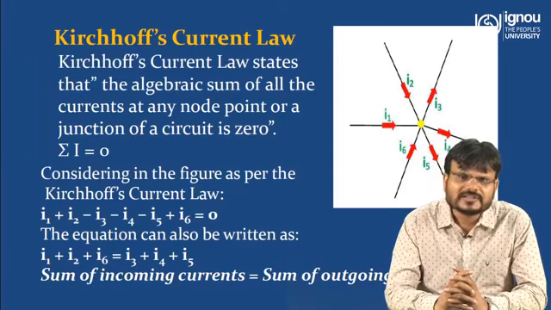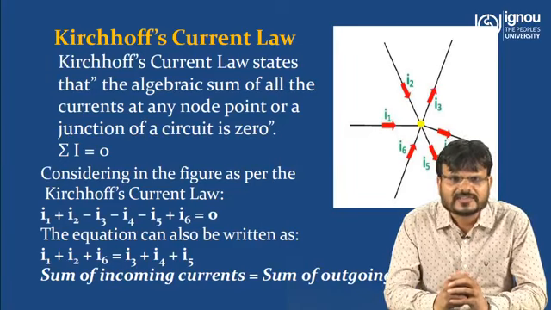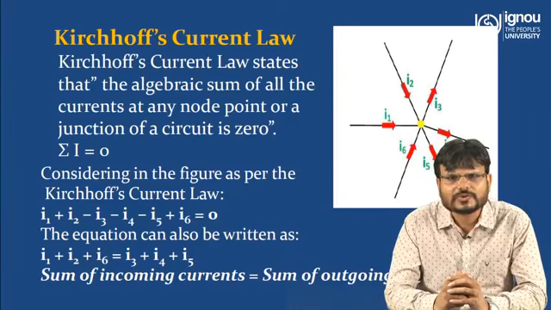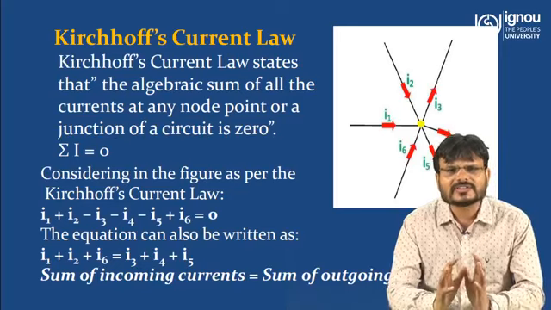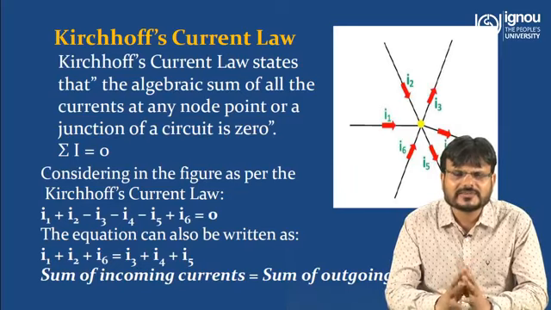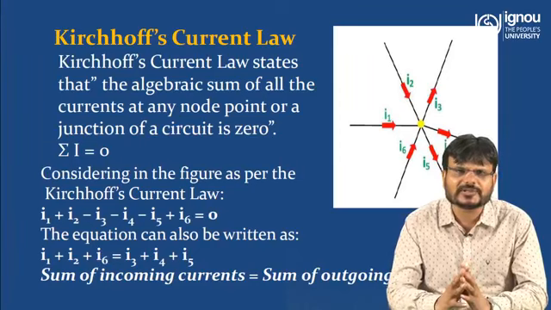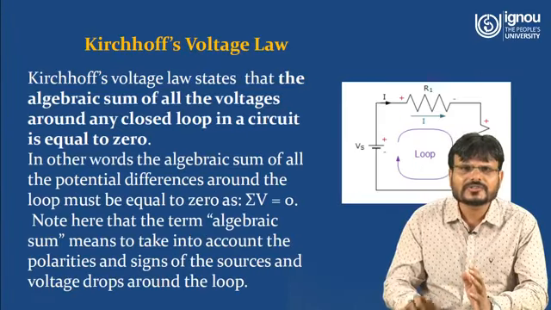Or you can say the incoming current is equal to the outgoing current. So I1 plus I2 plus I6 is equal to I3 plus I4 plus I5. So Kirchhoff's current law states that the algebraic sum of current at any particular node or junction is equal to 0.